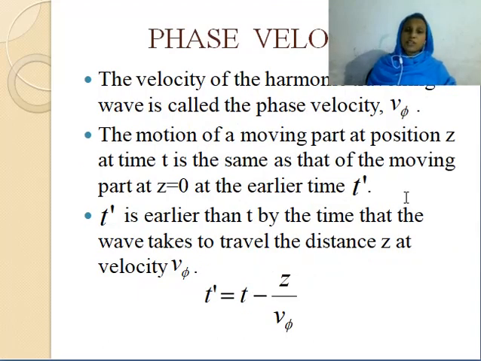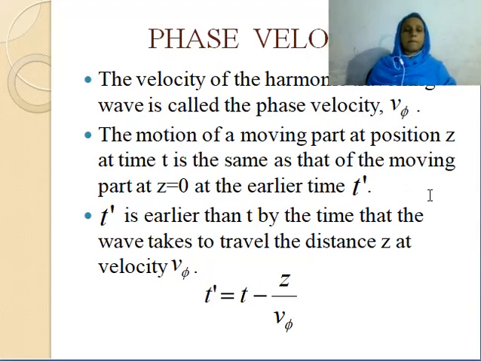Now, what is the phase velocity? The velocity of the harmonic traveling wave is called the phase velocity. This is represented by v phi. Now we can check how to find out the expression for phase velocity.